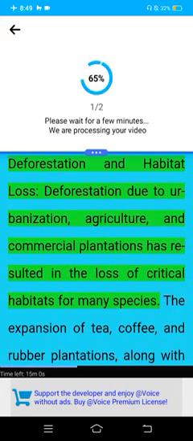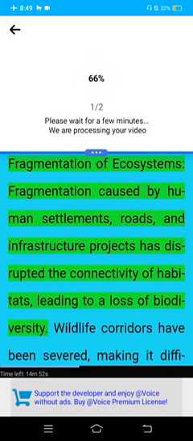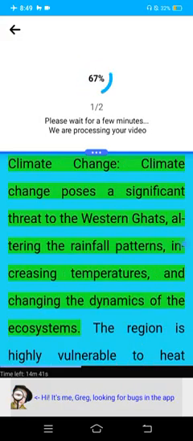Deforestation and habitat loss. Deforestation due to urbanization, agriculture, and commercial plantations has resulted in the loss of critical habitats for many species. The expansion of tea, coffee, and rubber plantations, along with logging, has led to the degradation of the natural forest cover. Fragmentation of ecosystems. Fragmentation caused by human settlements, roads, and infrastructure projects has disrupted the connectivity of habitats, leading to a loss of biodiversity. Wildlife corridors have been severed, making it difficult for species to migrate, breed, or access resources, resulting in reduced genetic diversity.